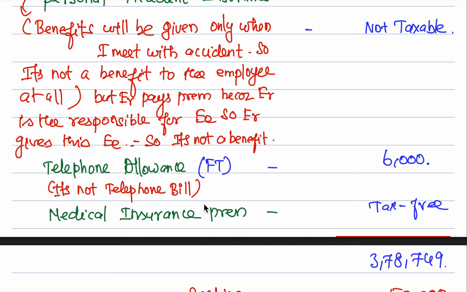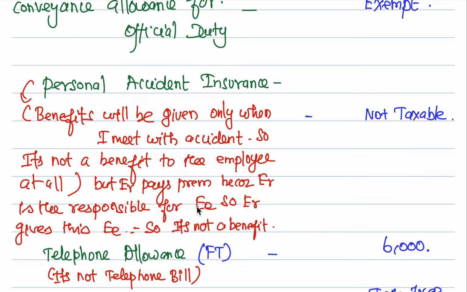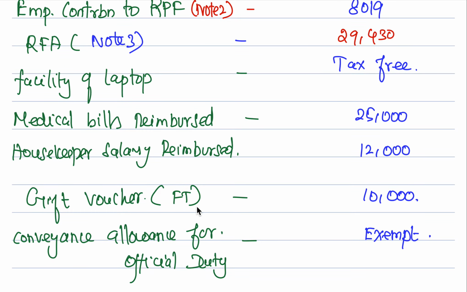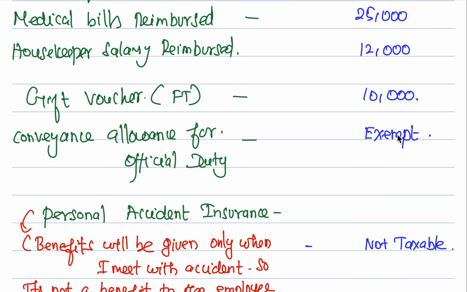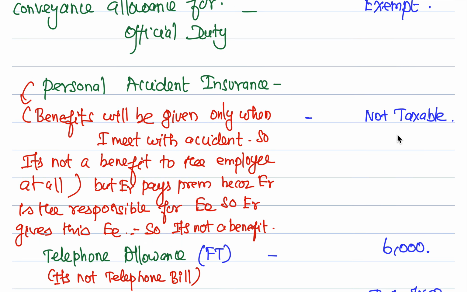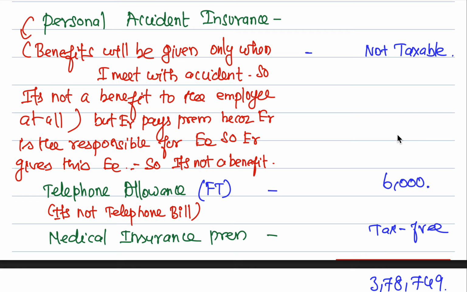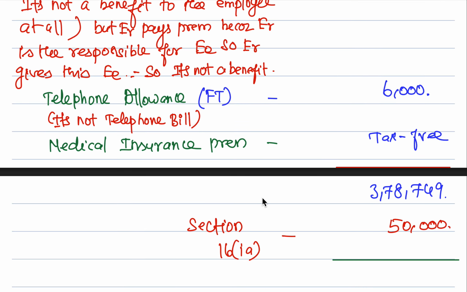See, medical insurance premium, health insurance premium is tax free, but medical bills reimbursed are taxable. Life insurance premium is taxable, fully taxable.